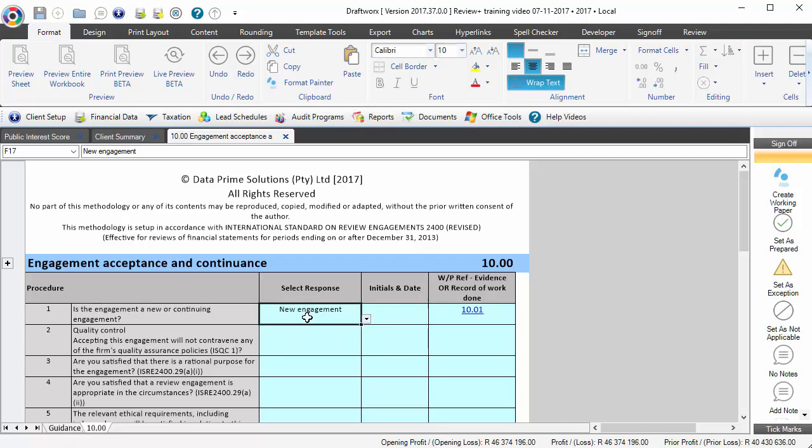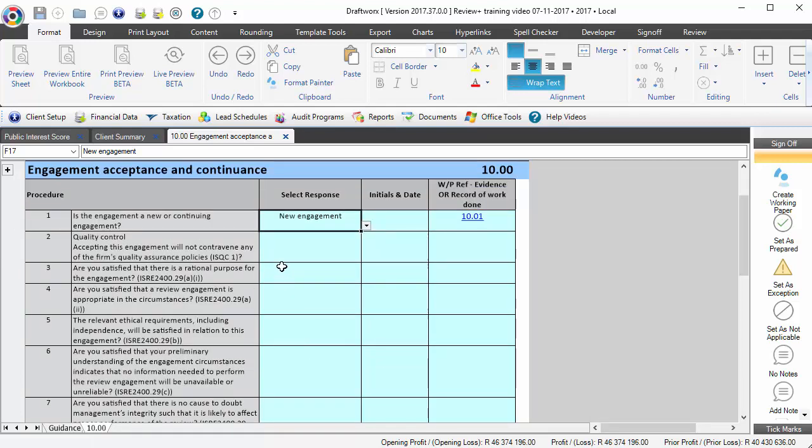If it's a new engagement, we do have a working paper, so I'll leave it as a new engagement here, and you can go and have a look at the 10.01 video to go and look at the details of what we'll cover there. Then the ISQC1, there's a question around quality control and whether accepting this engagement would contravene any of the firm's quality assurance procedures. This and the next few questions are all just simply yes or no questions.